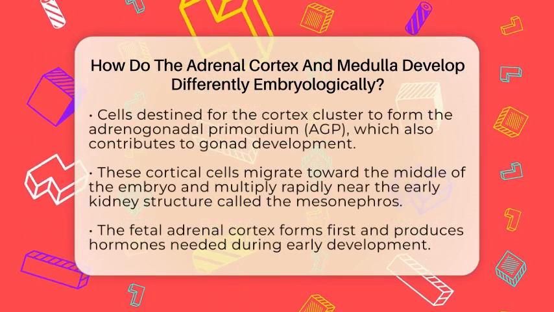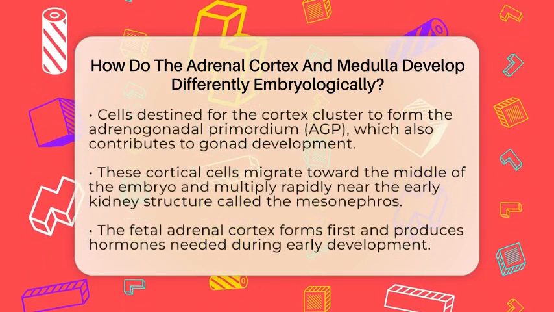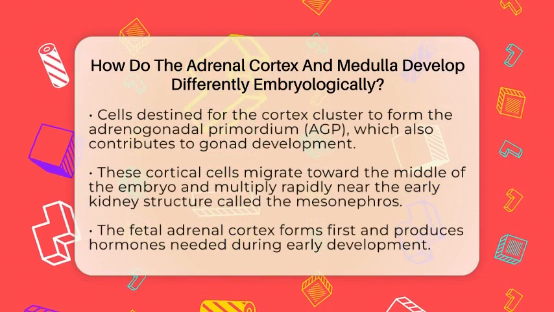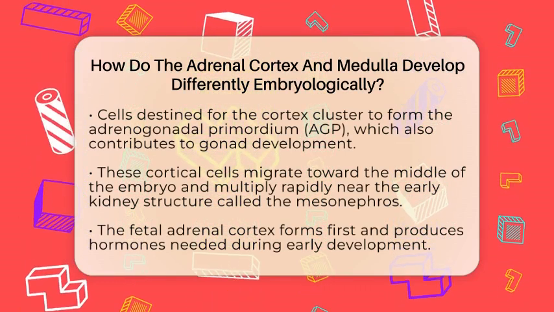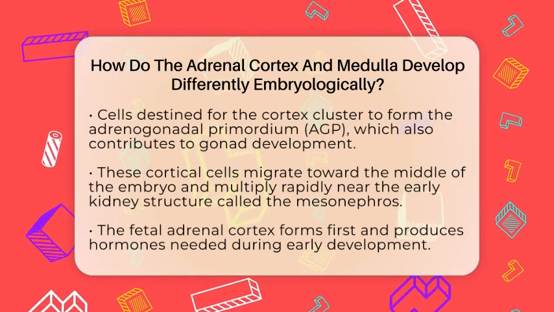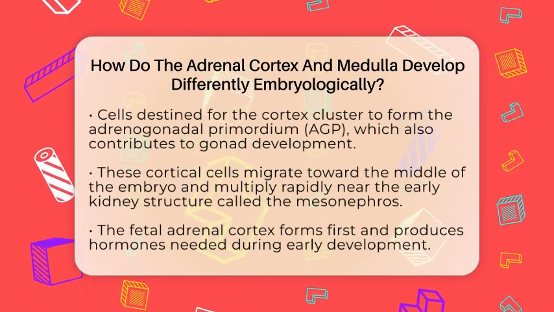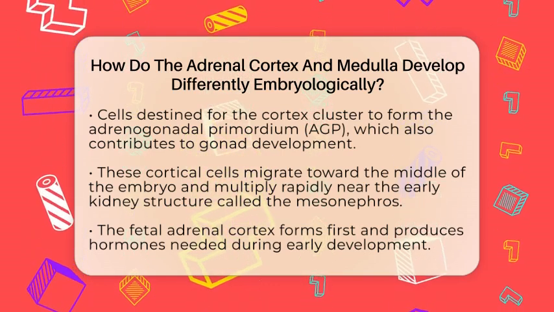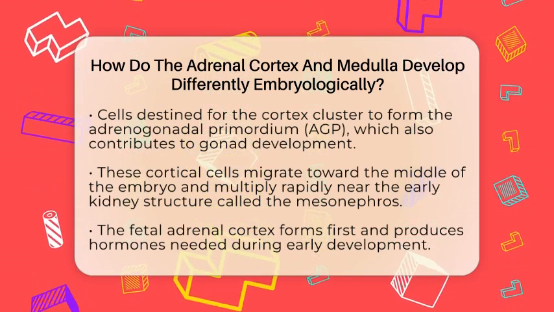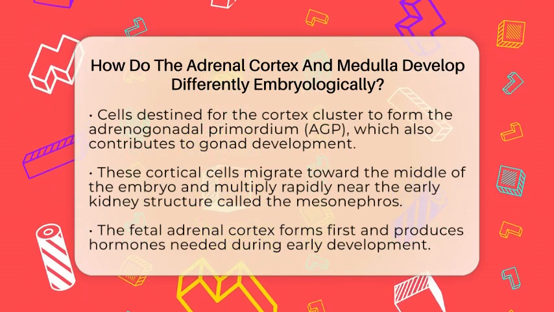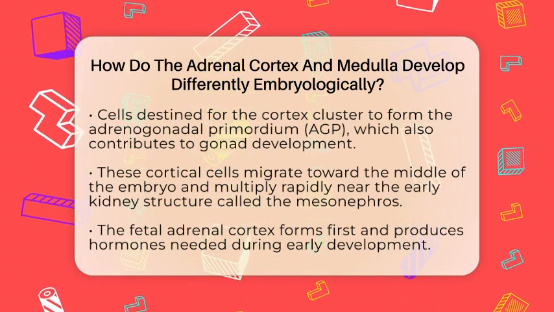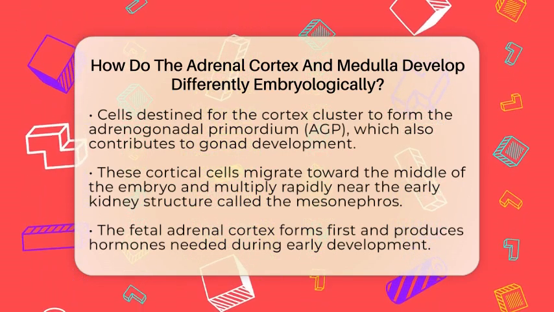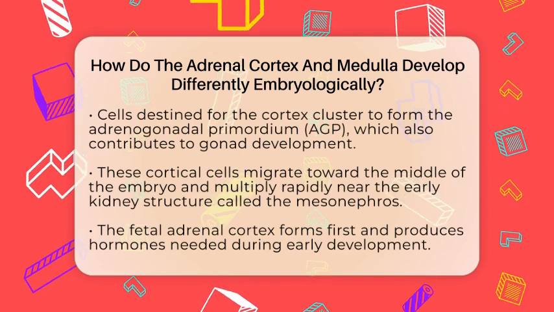This cluster of cells is the starting point for both the adrenal cortex and the gonads, which are the reproductive organs. These cells destined to become the cortex migrate toward the middle of the developing body and multiply rapidly. They gather near the cranial, or head, end of the mesonephros, which is an early kidney structure. These cells express a special gene called steroidogenic factor 1, which helps them produce steroid hormones like cortisol and aldosterone.